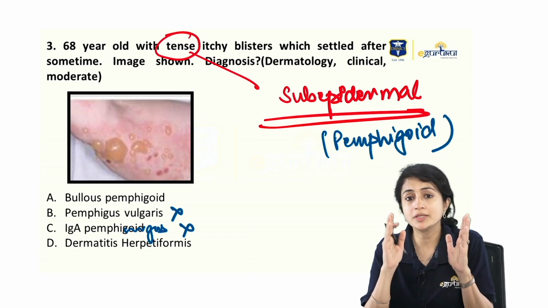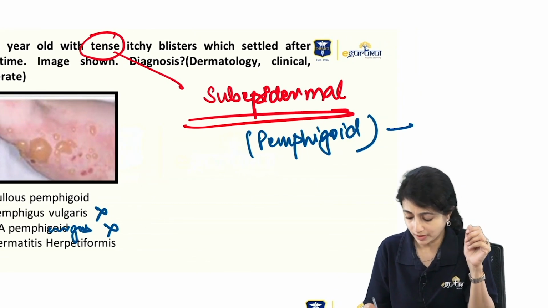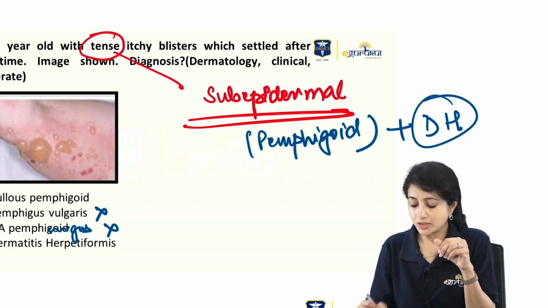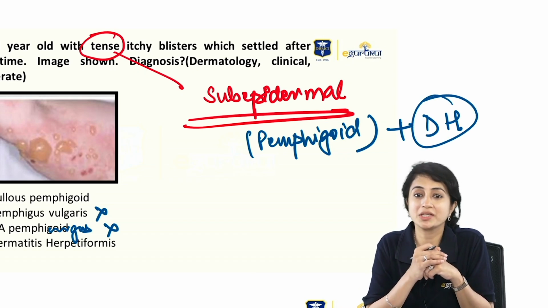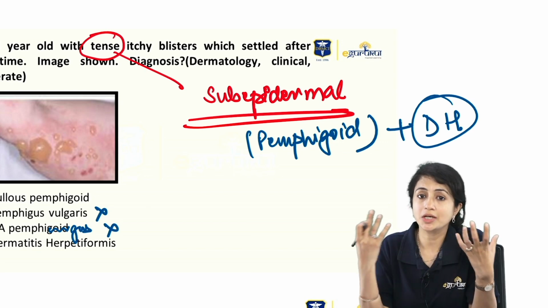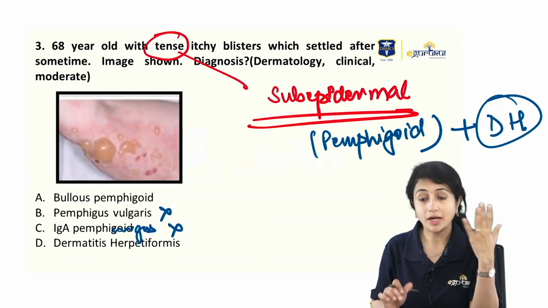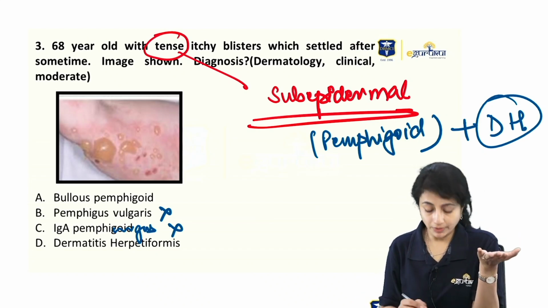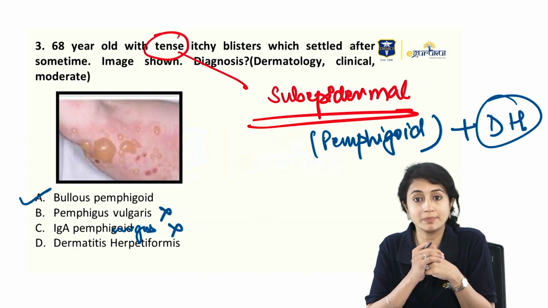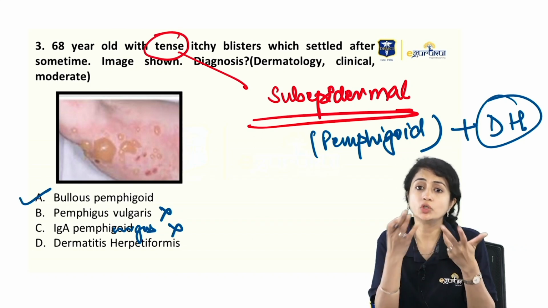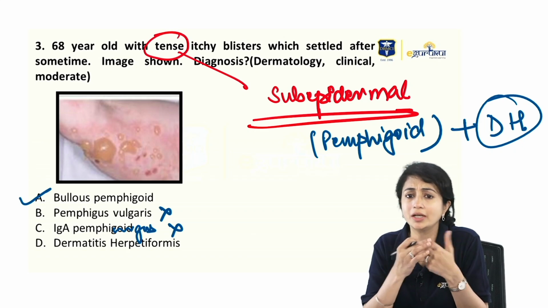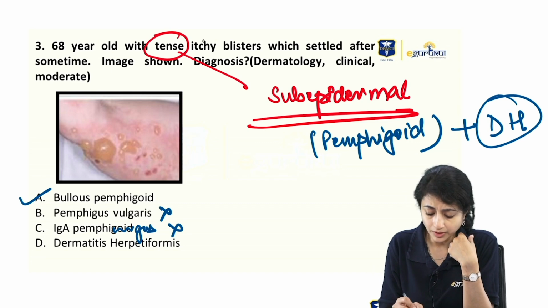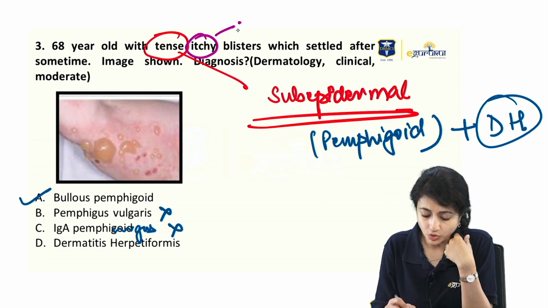Now, if you remember in subepidermal disorders, we always said that there is a pemphigoid group and there is dermatitis herpetiformis. Why is DH different? Because it does not present with blisters. It presents with itchy excoriated papules. So, here I have tense blisters. Another important giveaway. So, tense blisters subepidermal in the options given, bullous pemphigoid is my answer. Even if they had given you other options like EBA or any other pemphigoid group of disorders, how do you differentiate here? Another very important pointer is presence of itching.